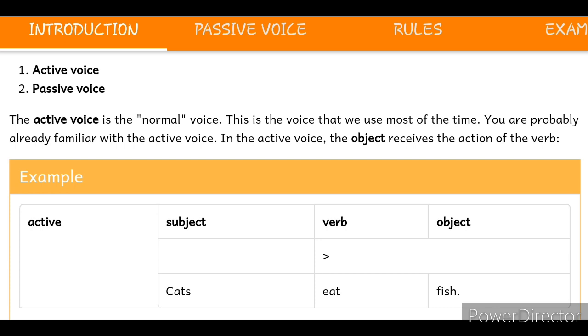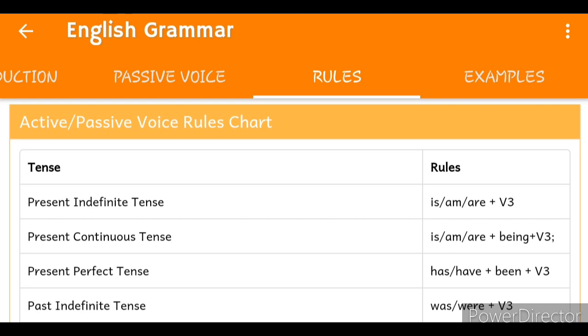So the sentence which we discussed previously, cats eat fish, is in the active voice, and if we convert it into passive voice, the answer will be: fish are eaten by cats. So those are the things. We are not going to discuss more about active voice. We are going to discuss passive voice in the second part of the discussion.